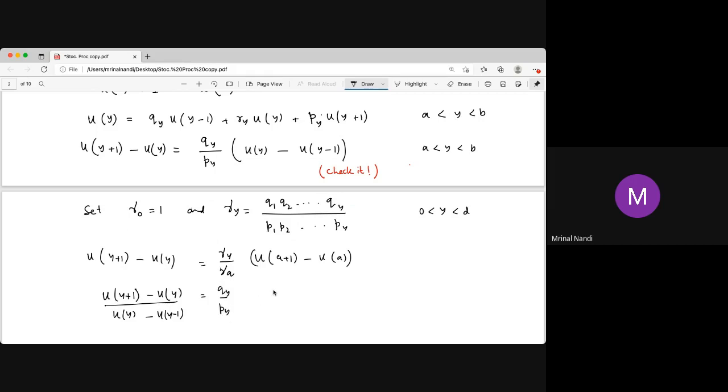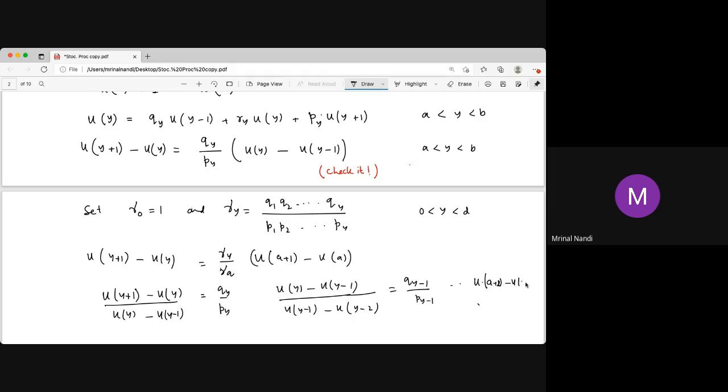Similarly, write Uy minus Uy minus 1 by Uy minus 1 minus Uy minus 2, put y equal to y minus 1, y minus 2, and you will get Qy minus 1 by Py minus 1.